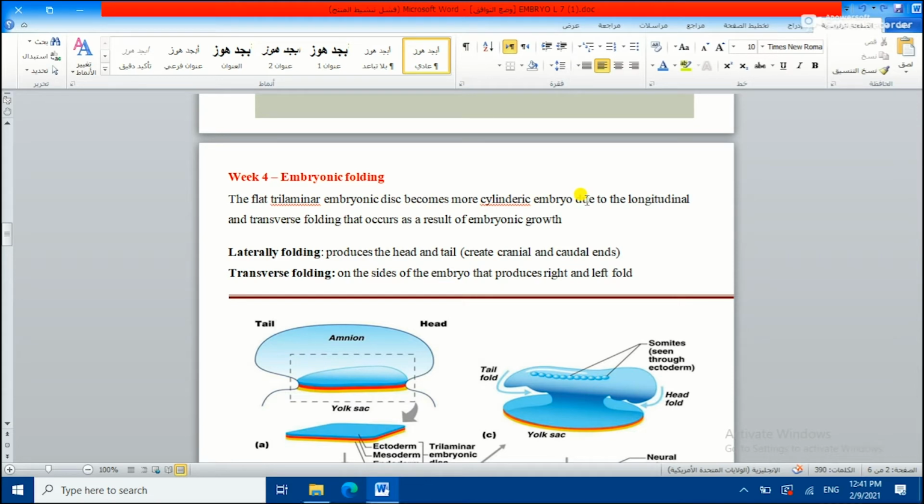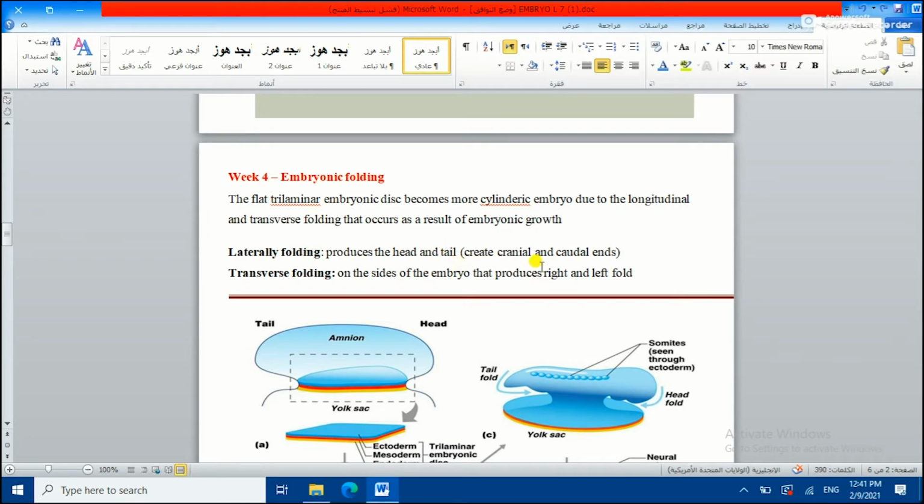Why? Because the embryo itself needs to form some tracts and organs, and this happens by longitudinal and transverse folding, and each one results in the growth of the embryo. The longitudinal folding produces the head and tail.